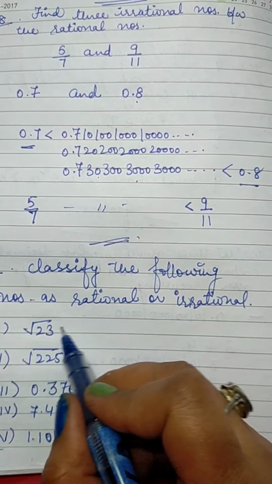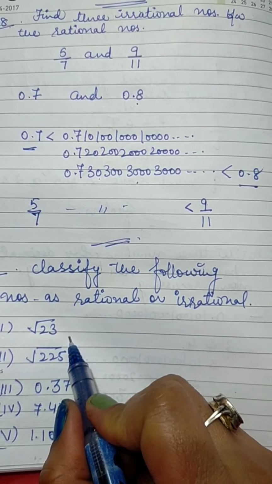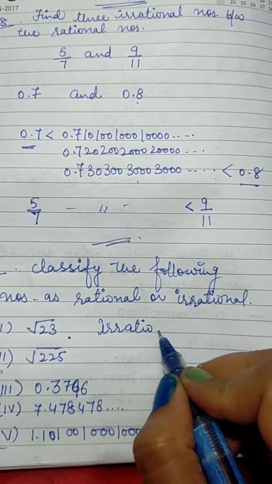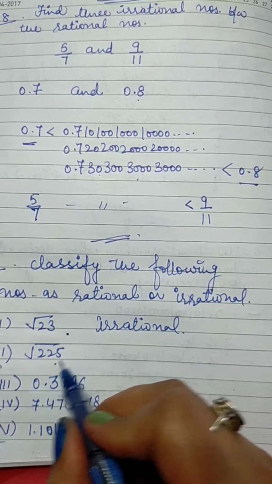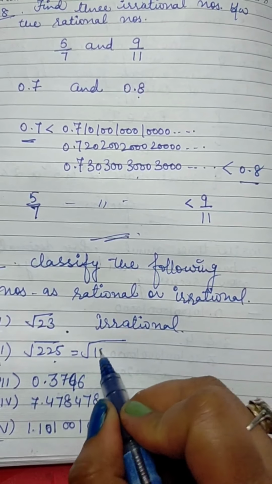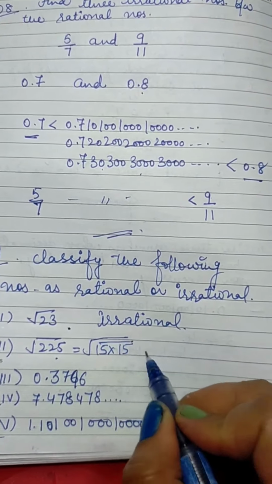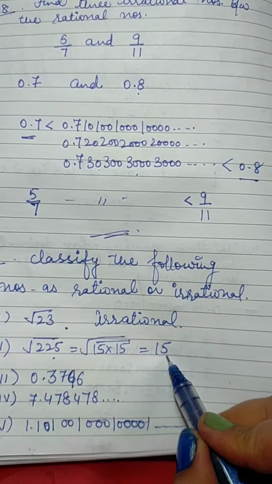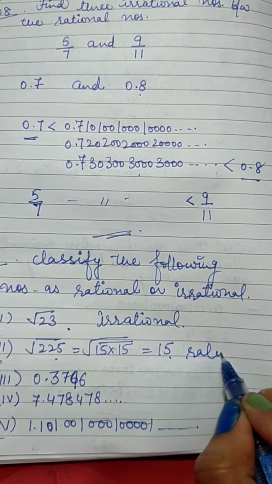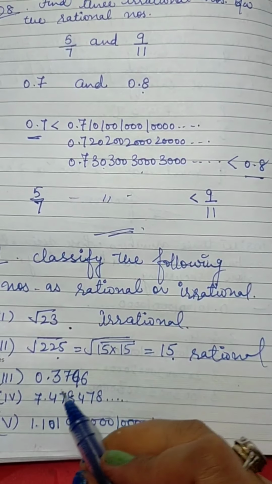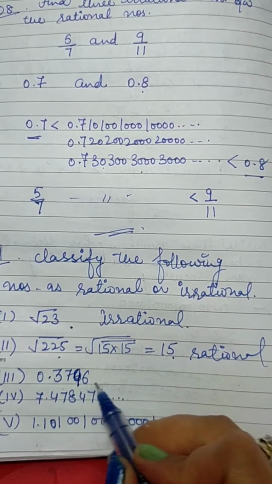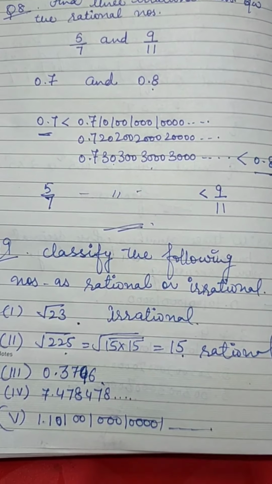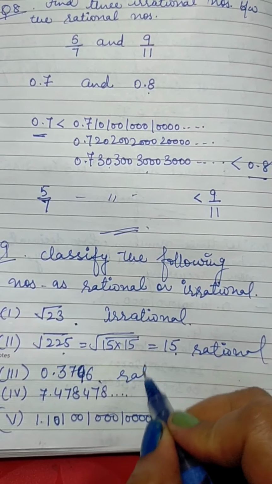Root 23. It is imperfect square root. It cannot be taken out, so it is irrational. Now square root 225 can be solved as 15 into 15, that means 1 of 15 can come out. Square root 225 is 15, so it is rational. Then 0.3796, it is terminating, it is already finished, so this is rational number.